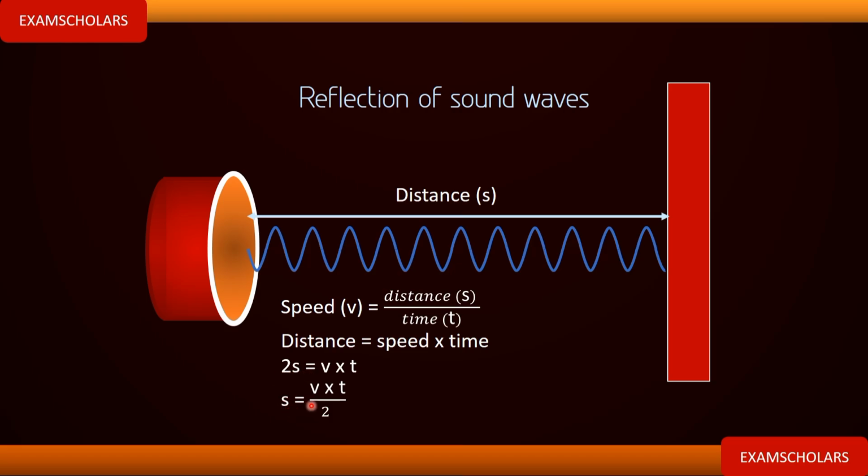So you can use this expression to find the distance between the source that is producing sound and the reflecting surface, provided that you can measure the time taken for you to hear back the echo. So you use this formula to solve questions.